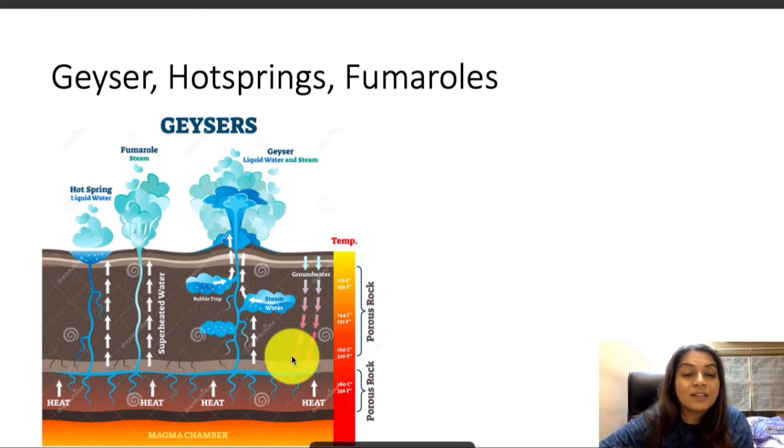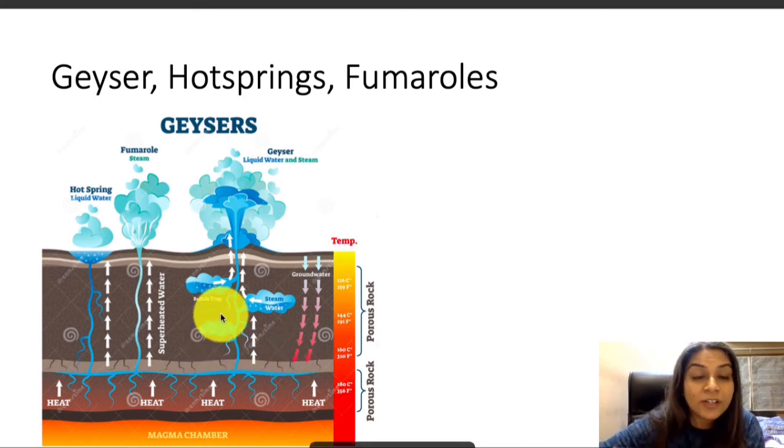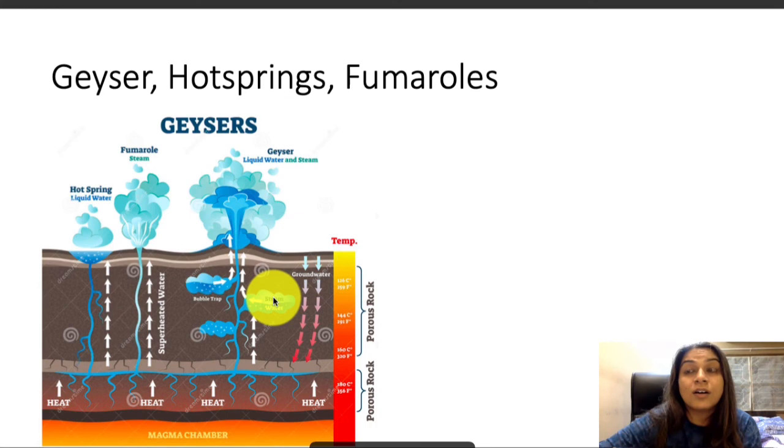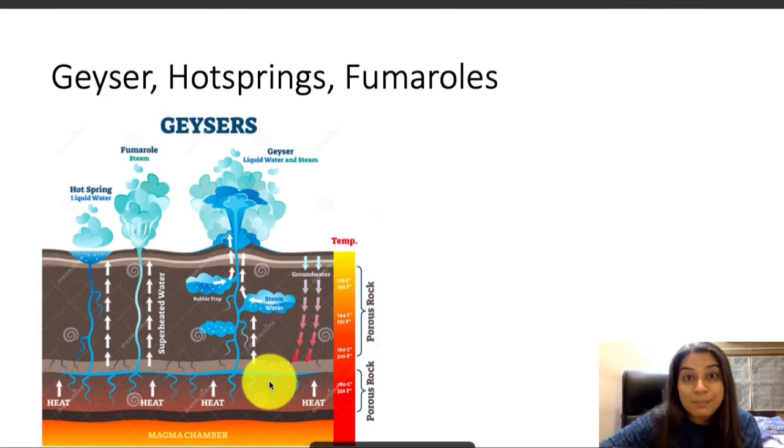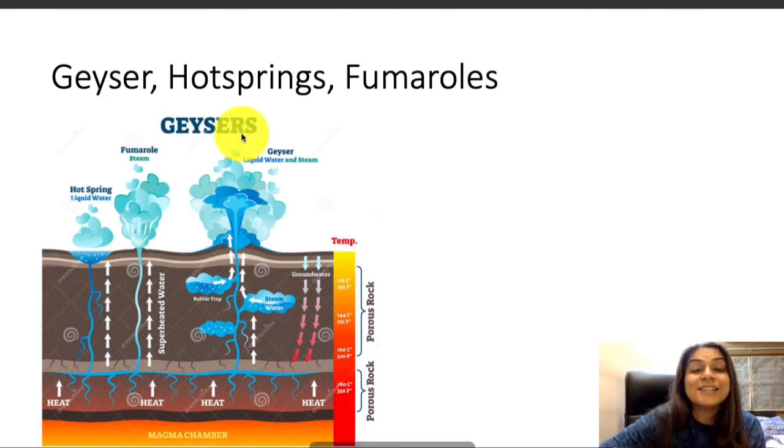When it finds spaces in the rocks, the steam gets accumulated there and creates more pressure. After a while, when the pressure is unmanageable, it bursts out with an explosion, releasing water and steam, and such a phenomenon is called a geyser.